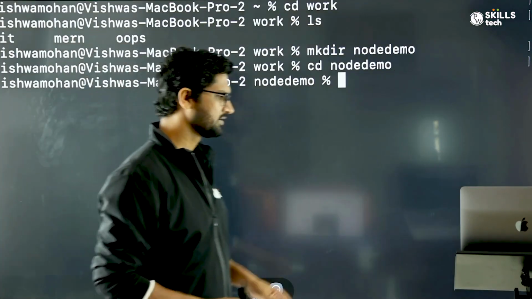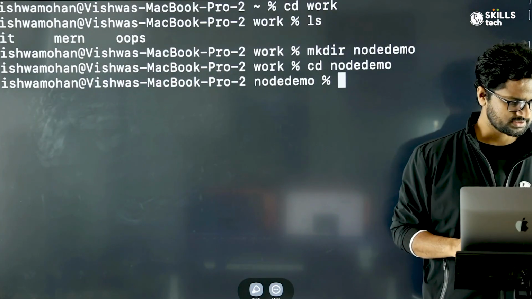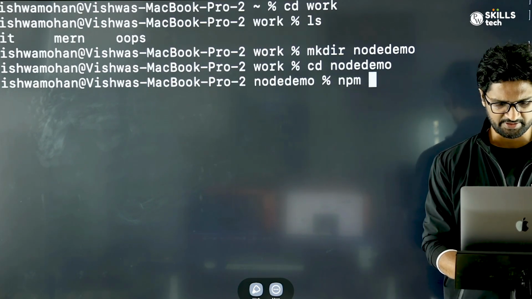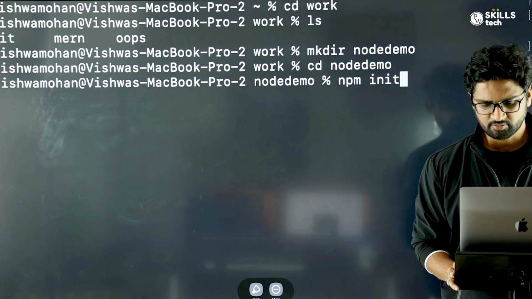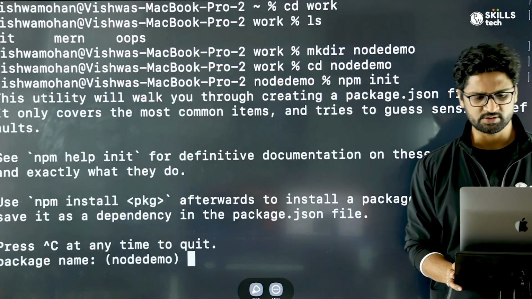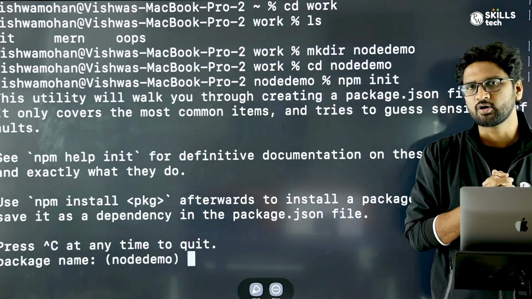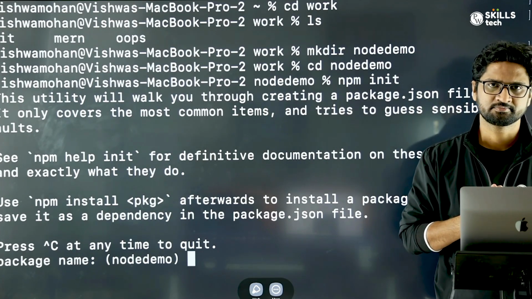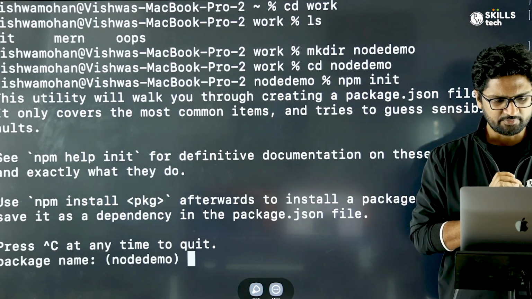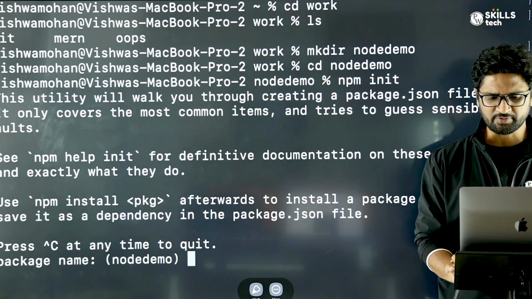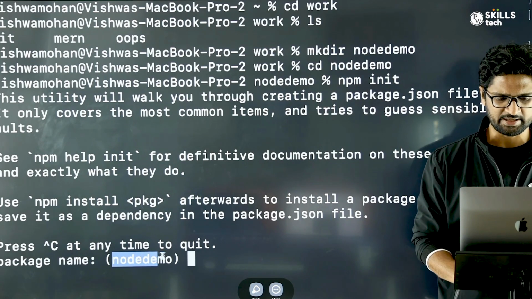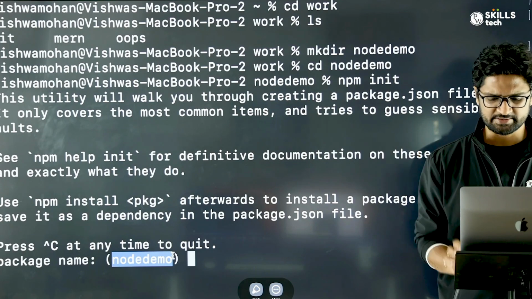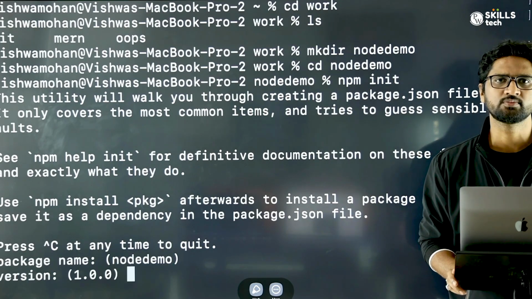Once you have done this, the next step is you make use of npm. This is the first use of npm that we are doing. We're going to say npm init. When you say npm init, it will try to convert the folder where you are into a node.js project. But before it does it, it will ask you a few questions, like what is the name of the project. If I don't provide anything, whatever is the name of the folder will become the name of the node.js project. So here, if I click enter, it will just take node demo.